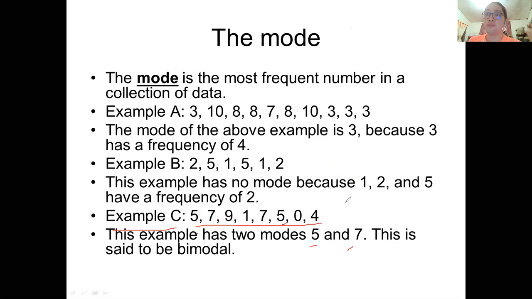Sir, is it possible to have two modes? Yes, it is possible. You call it bimodal. When there are two modes, you call it bimodal. If there are three, that is trimodal. More than three, that is multimodal. What I mean by unimodal is just one mode. So multimodal is when there are more than three. I hope it helps a lot to understand the topics about the measures of central tendency. Again, we are just in the ungrouped data. I want to emphasize that one. We are in ungrouped data.